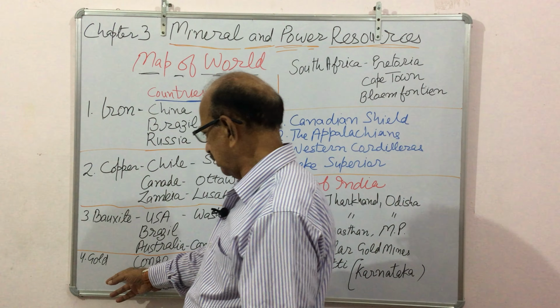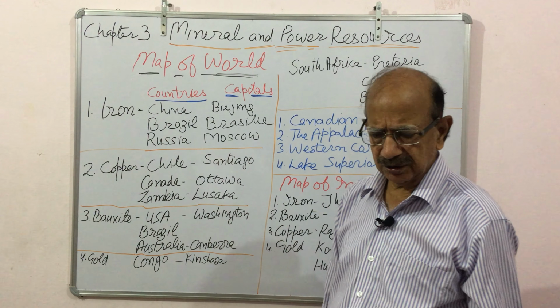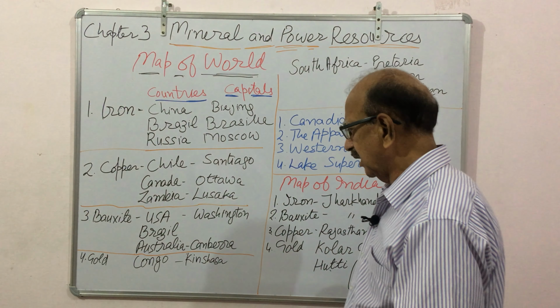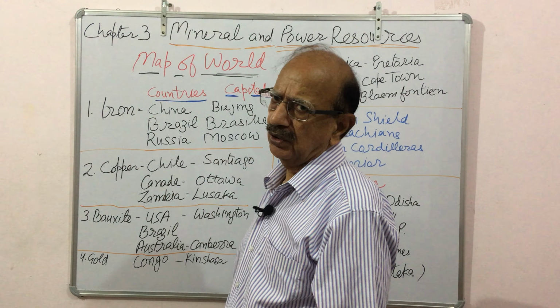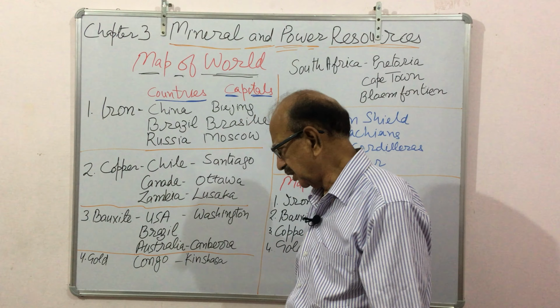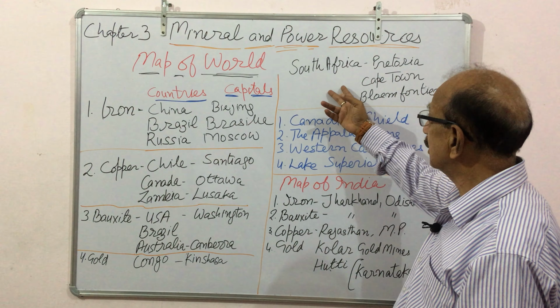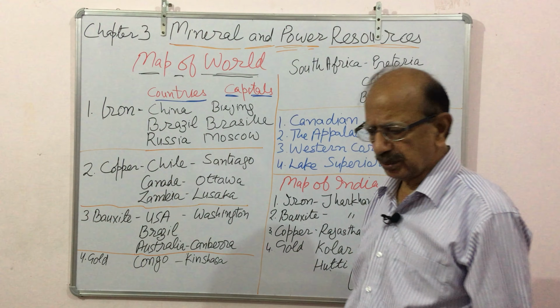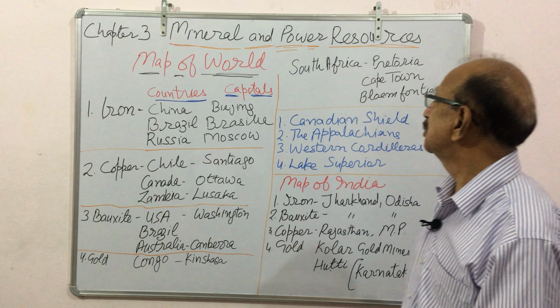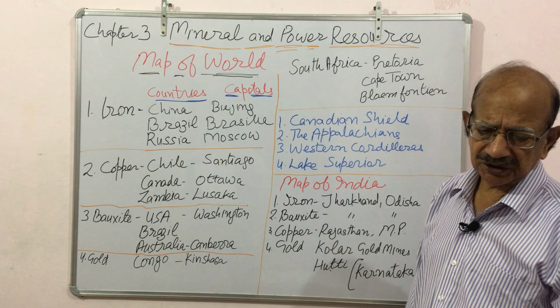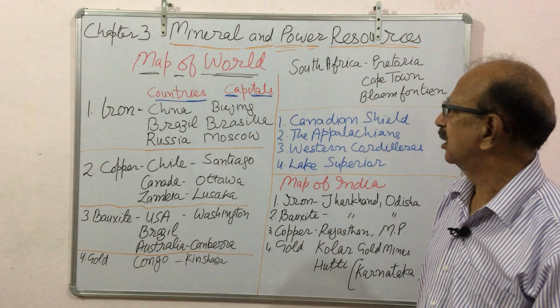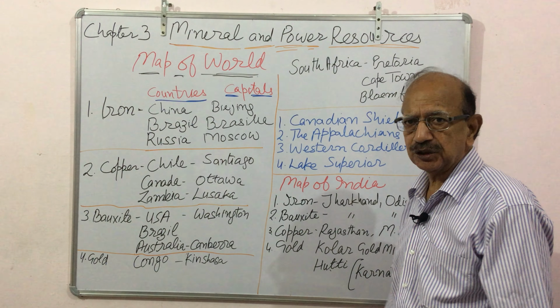Gold is found in, whenever you think about gold and diamond, go just to Africa. In the African continent, Congo, with capital Kinshasa, and then South Africa. Rather surprisingly, South Africa has 3 capitals. We know that there are 3 organs of the government: executive, legislature and judiciary.